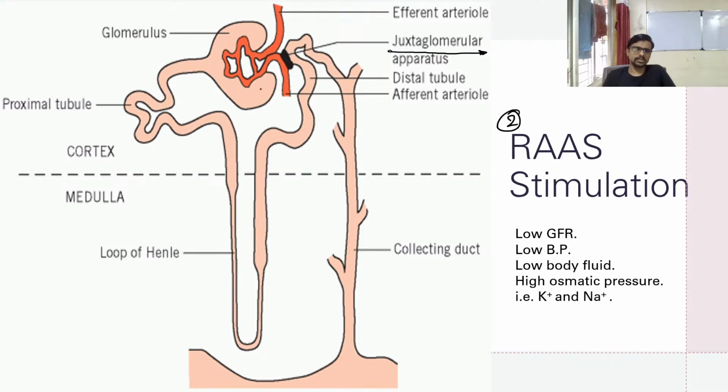If you see the glomerulus structure here and the DCT, they are very close to each other, and in this close contact there is a blackish colored tissue I drew here. These tissues are the juxtaglomerular cells. The macula densa is here, in the DCT.